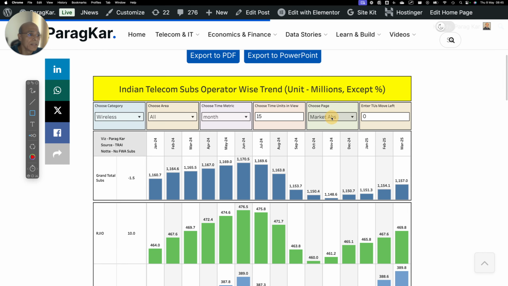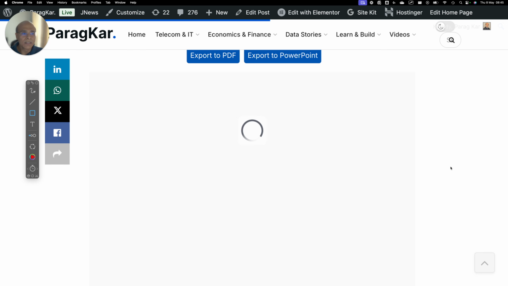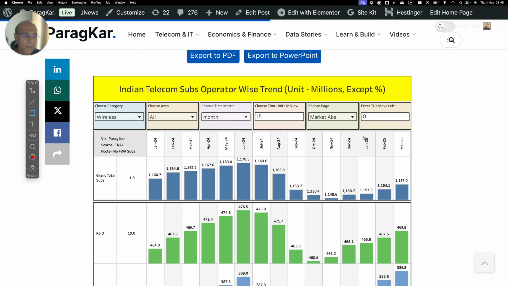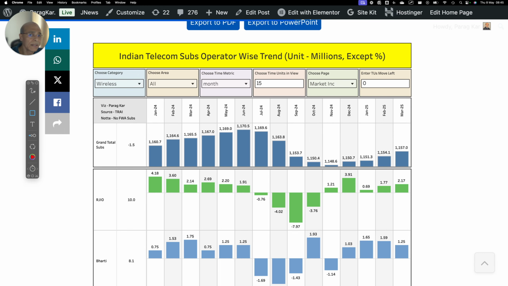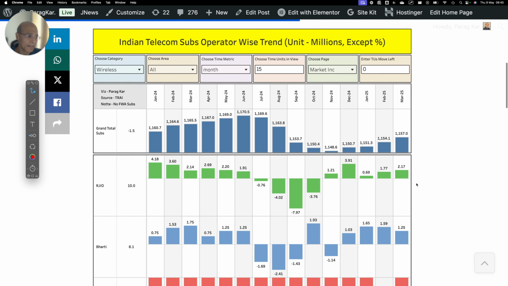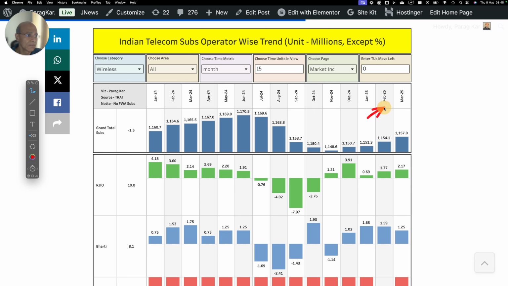Now, let's do incremental, right? So when you do incremental here, let the chart show up. You will notice that I have chosen wireless. Now you'll see Reliance Jio has made an increase. So their subscriber take is increasing from 6.6. Earlier, there was a drop here, till October, and then they started increasing. December numbers were the highest and then it went down, and now it is on a rising trend. So 2.71 million numbers have been added by Reliance Jio this month of March 2025.